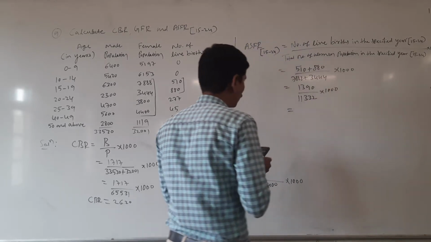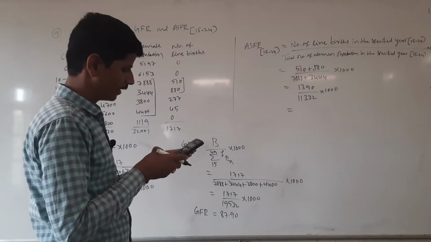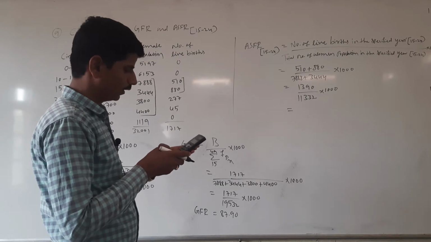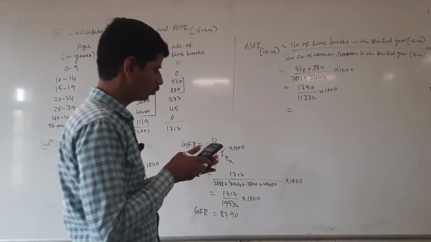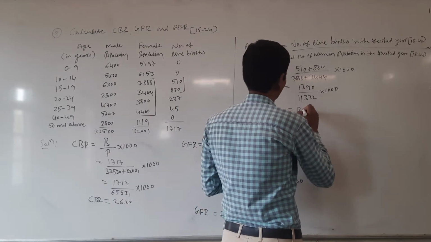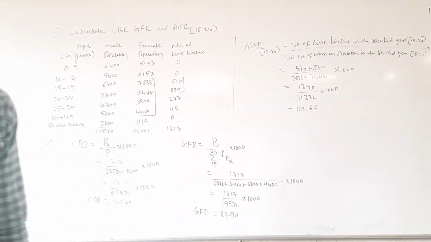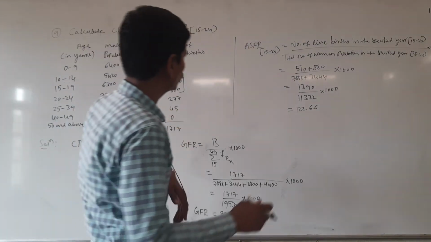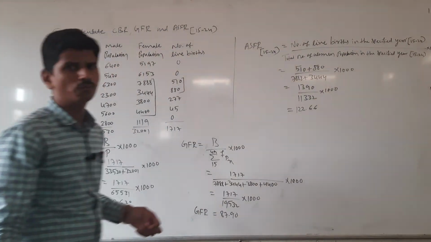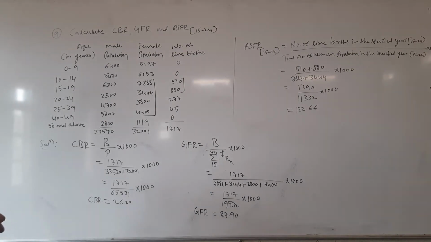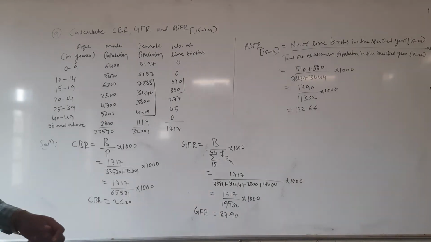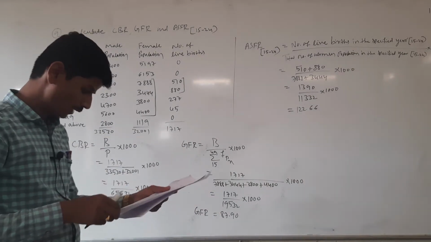Then we will get 1390 divided by 11332 into 1000, which is 122.66. 122.66 is the ASFR for the age group 15 to 24. The ninth problem is over.